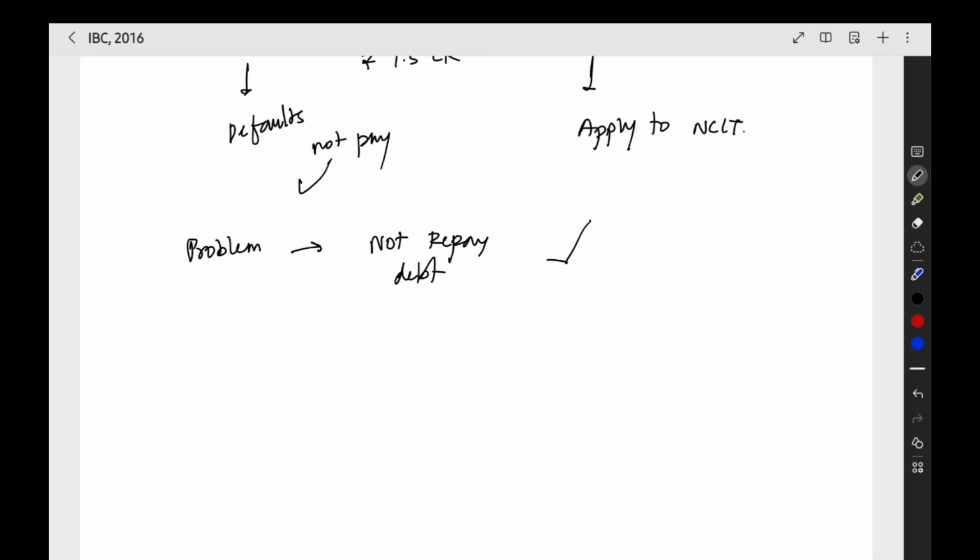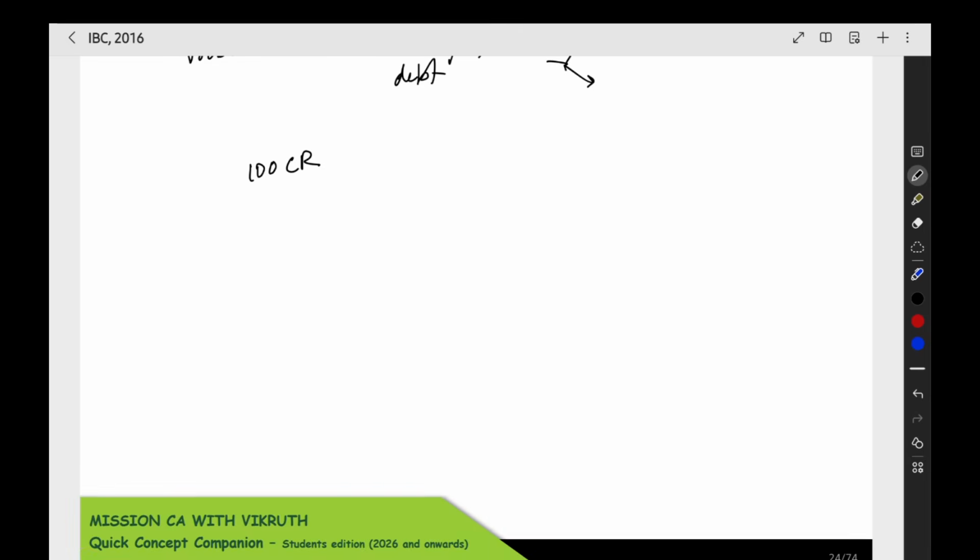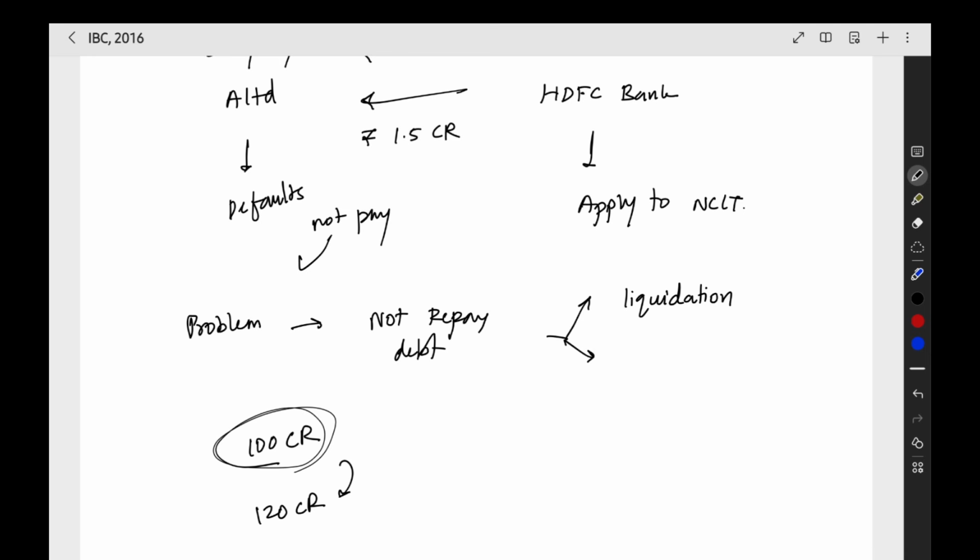Now we can solve it in two ways. Either we can do liquidation. Liquidation means sell all the assets of the company and then distribute it between the creditors. For example, 100 crore worth of assets are there and then we are having 120 crore worth of liabilities. We will sell off these assets and then repay the liabilities. That is called as the liquidation.